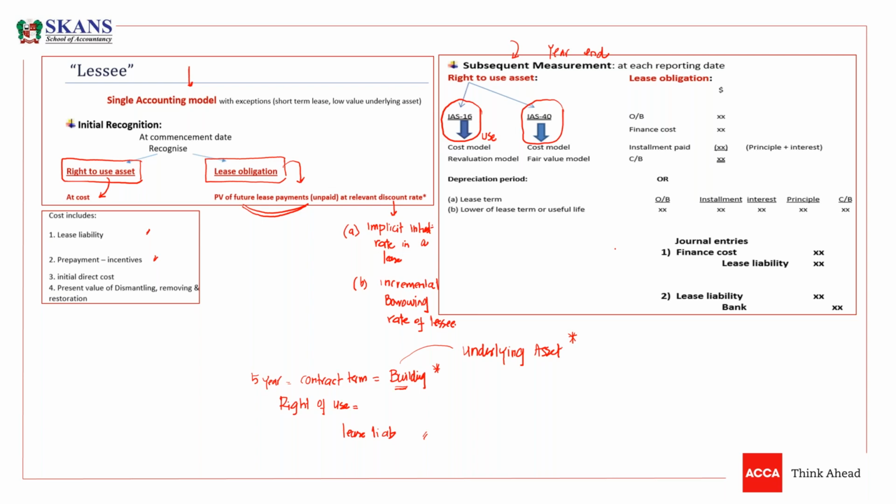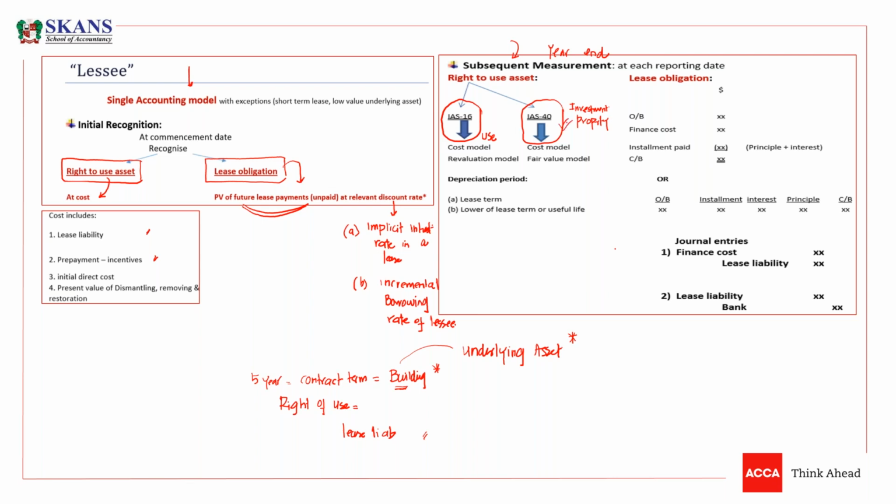If you have acquired vehicles on lease and you are using them, then obviously it is IAS 16. But IAS 40 is on investment property. It is only applicable to property, land or building. So if we acquired a property on lease and now we let it out, we rent it out, so we give it under lease to another party, we are acquiring an asset on lease and giving it on rent. If it is a property, then obviously we need to apply IAS 40.